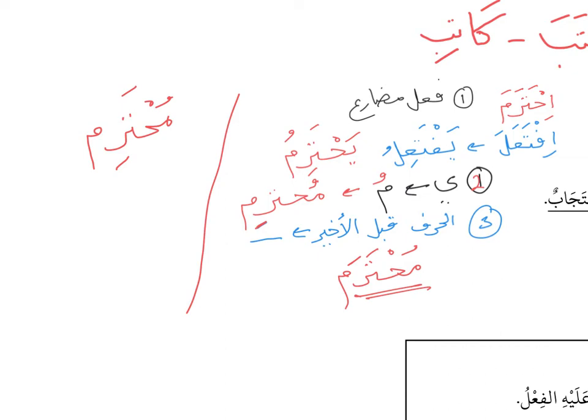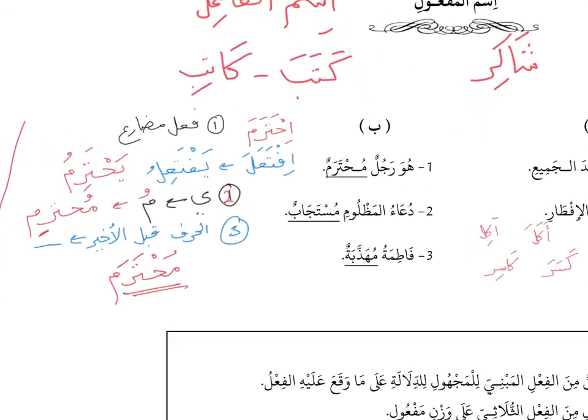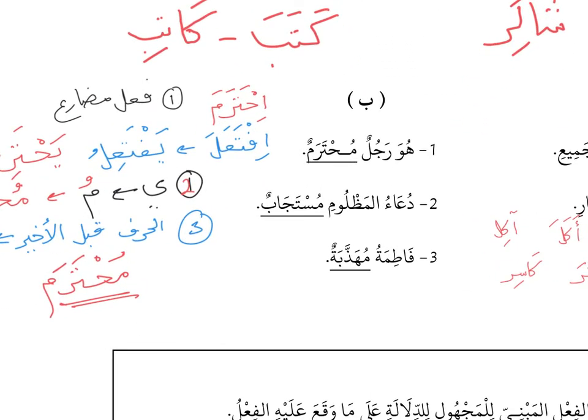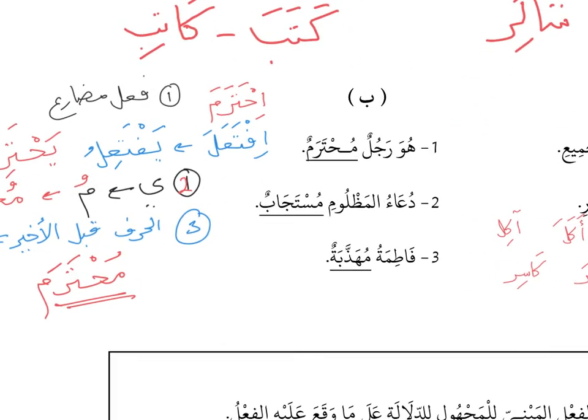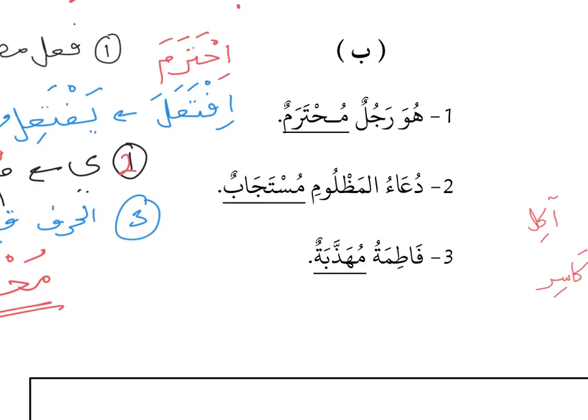Alright, so this is the first example for isim maf'ul that is coming from a more than 3-letter fi'il. Huwa rajulun muhtaram, he is a respected man. Yes, the second sentence: du'aul mazlumi mustajab. The prayer of the mazlum, the prayer of this person, is mustajab.